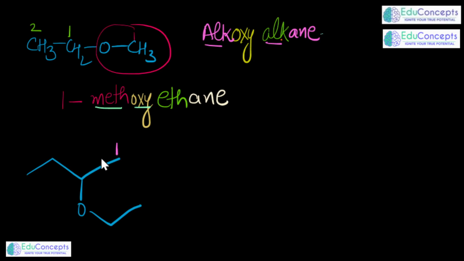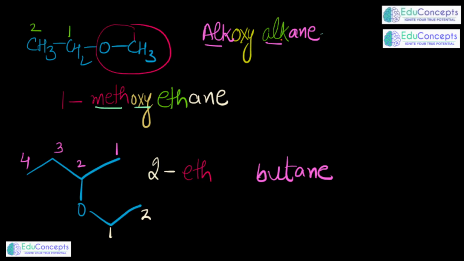If you could see, this is the longest carbon chain, 1 2 3 4, and this means it is butane. Butane is the longest carbon chain. On to the second position, what you are able to see here is 2 carbons, so it is 2-ethoxy. So I think I made my point clear. It is a conventional naming. This is the conventional naming which we generally knew about.